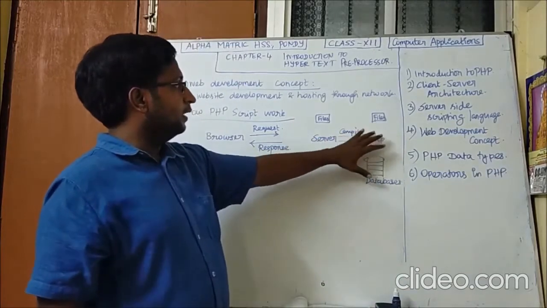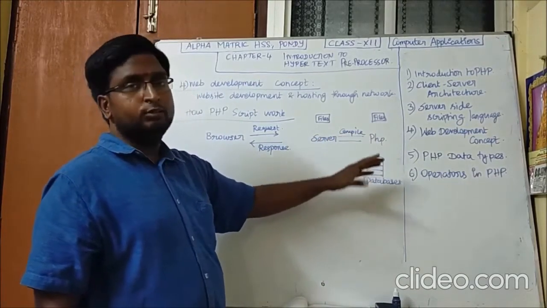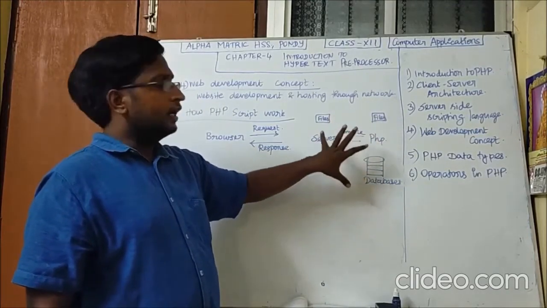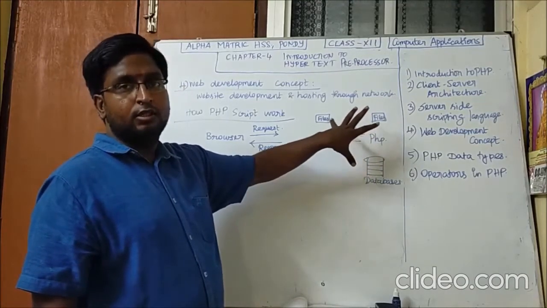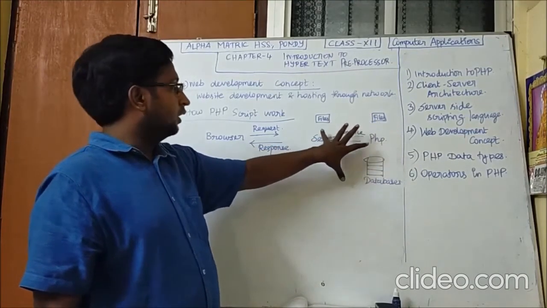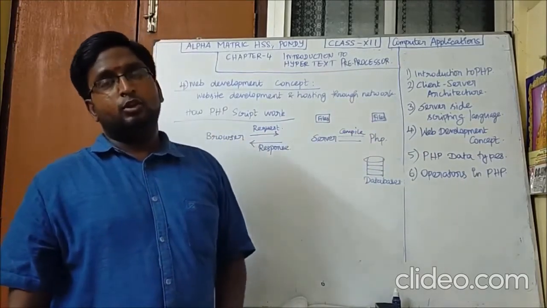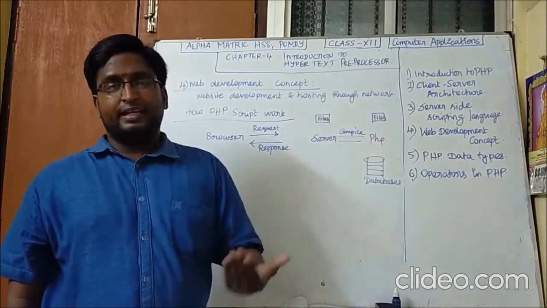So the PHP program will be compiled by accessing from the database all the data required. All these things will happen here, and after completing the compilation and the process in the PHP, the server will automatically send the response to the browser. So this is how the PHP script works at the back end.